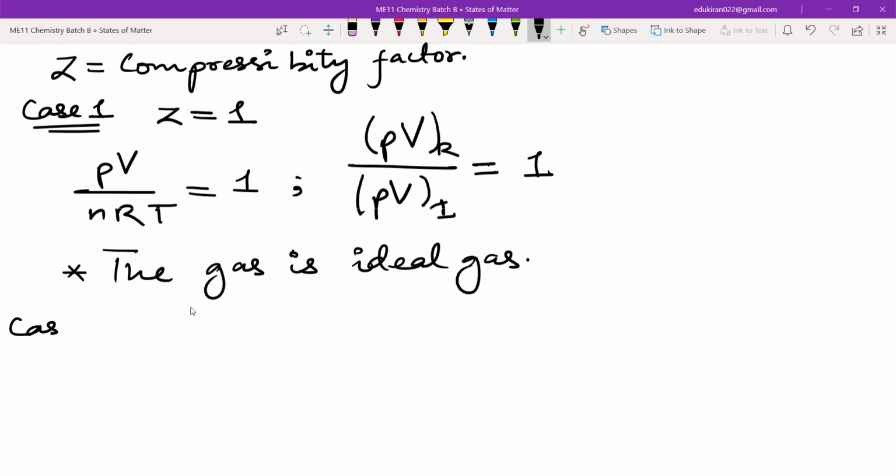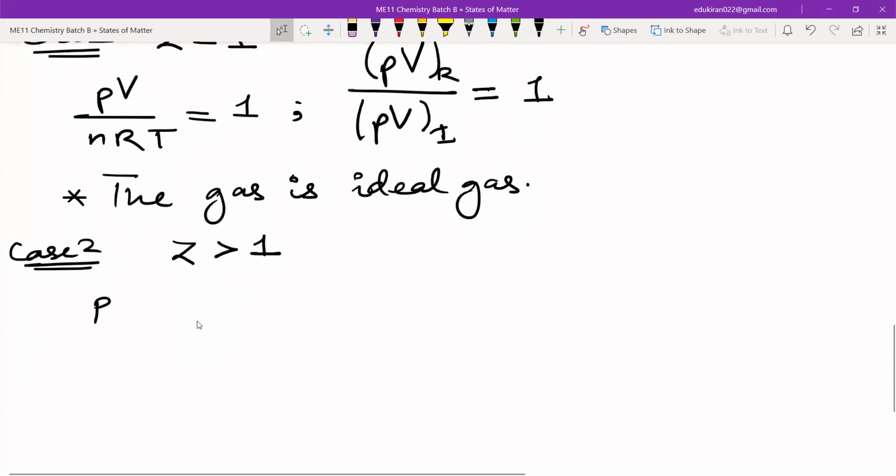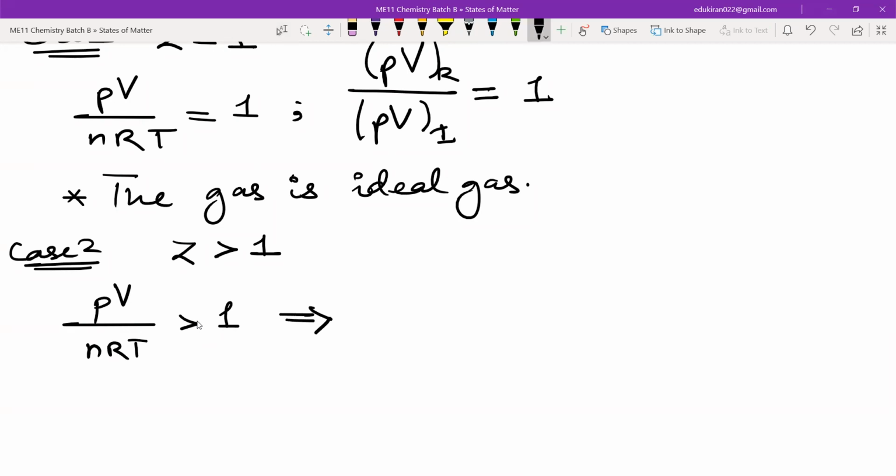Case 2, what will be case 2? When Z is greater than 1. When Z is greater than 1, then PV upon nRT is greater than 1. And also we can write the same thing as the PV, that is the real one, and the PV, which is the ideal one, is greater than 1. What does this mean?